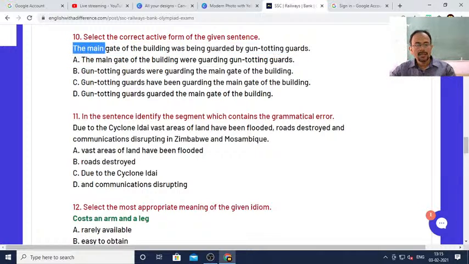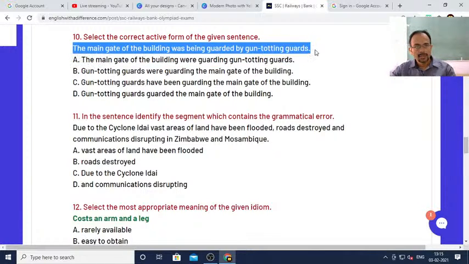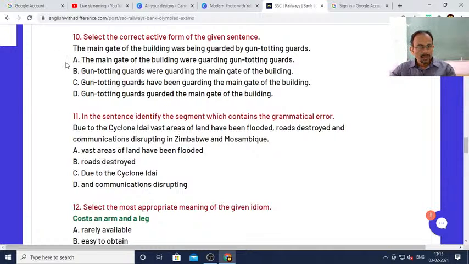The main gate of the building was being guarded by gun-toting guards. So, what is the correct active form? It is in passive voice because was, being plus verb 3 is given. So, what should be the active voice correct one?